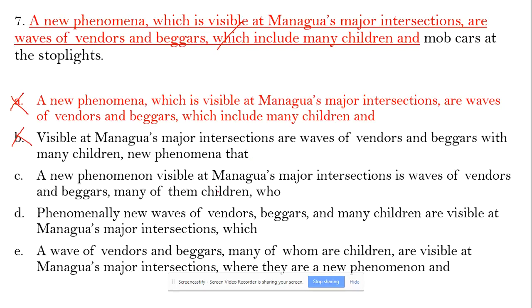C: A new phenomena visible at Managua's major intersections is waves of vendors and beggars, many of them children who mob cars. Finally, subject-verb agreement and modifier both are correct.